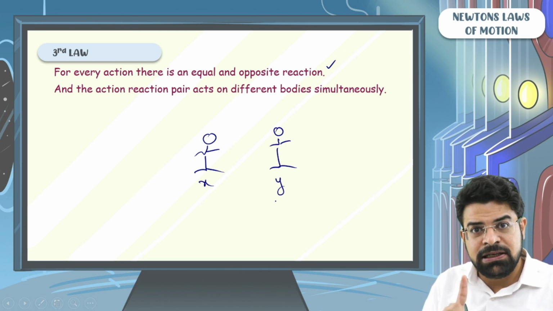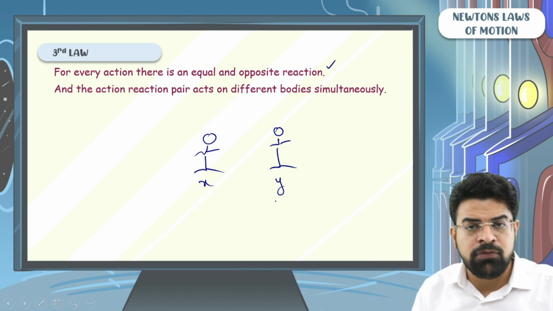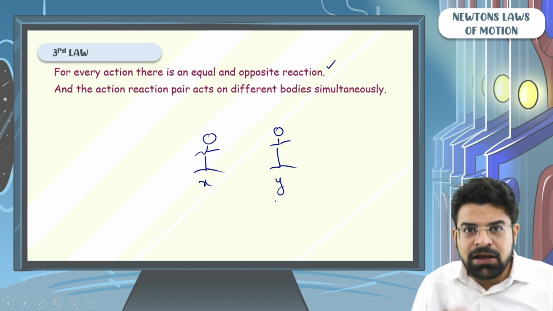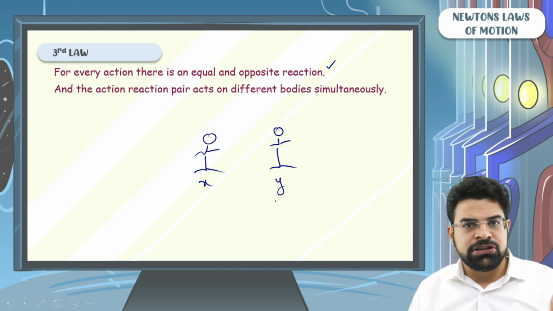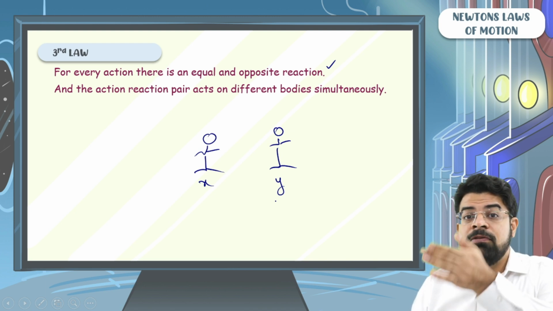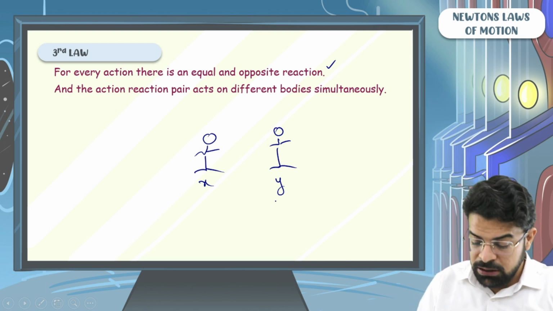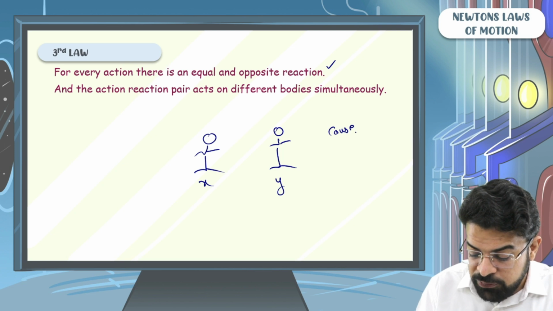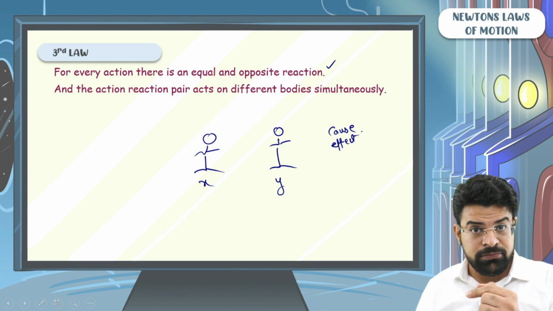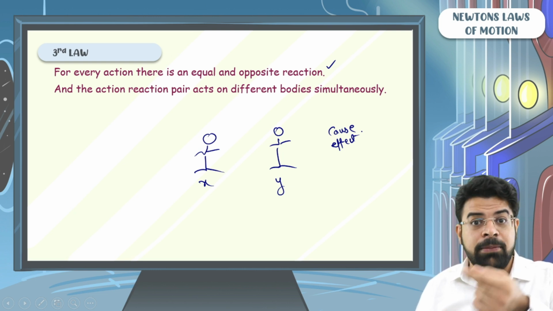First, X slapped Y, then Y slapped X. People say that yeah, this is Newton's third law: for every action, there is an equal and opposite reaction, because X slapped Y, that's why Y slapped X. No, beta, this is a cause and effect relationship. Because X slapped Y, that's why Y slapped X.